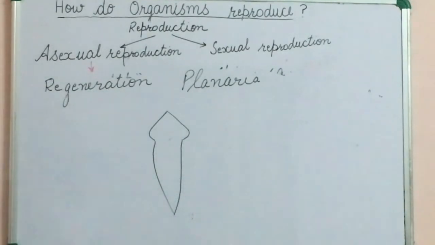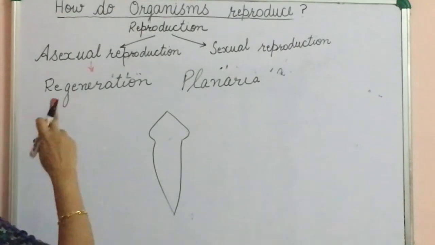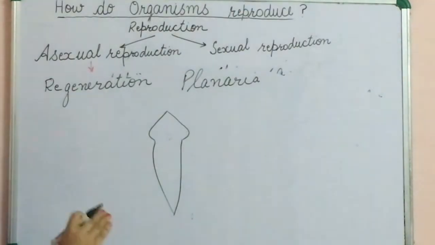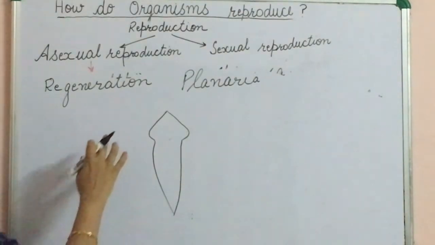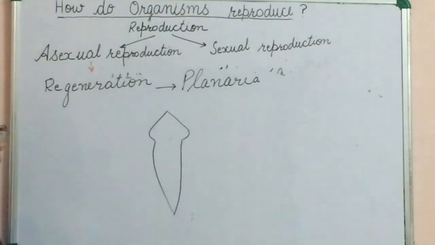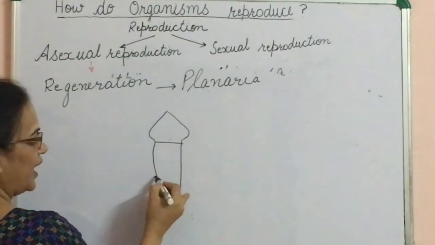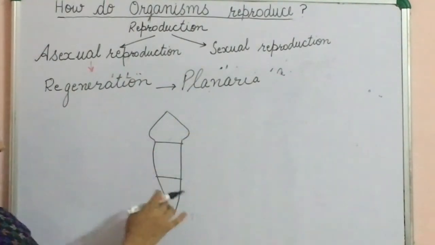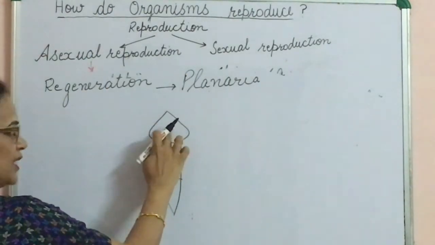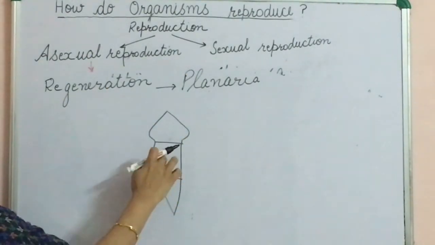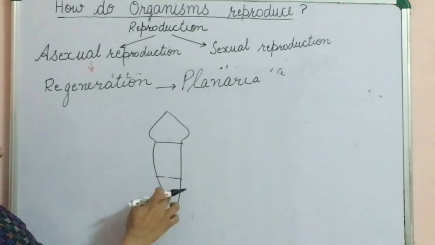First, what is regeneration? Regeneration is the capability or capacity to regenerate the lost part. It is maximum in the case of planaria. Even hydra shows some power of regeneration. If we cut the body of planaria into 3 parts, then each part will grow; this part will form the head and the tail, and this part will form this part.